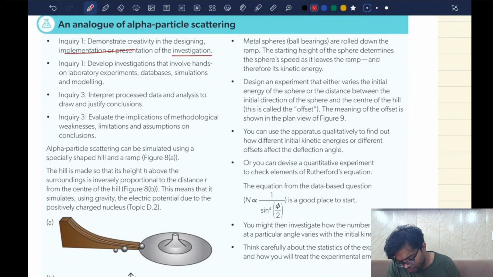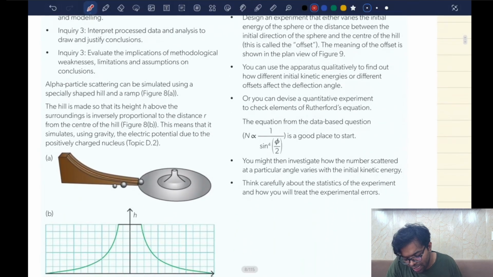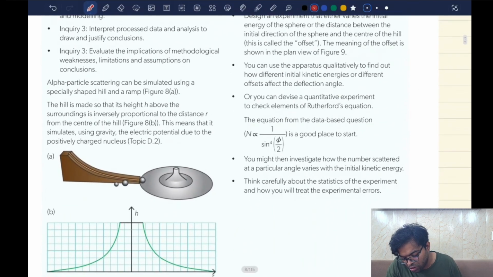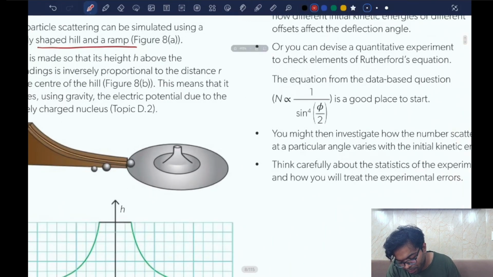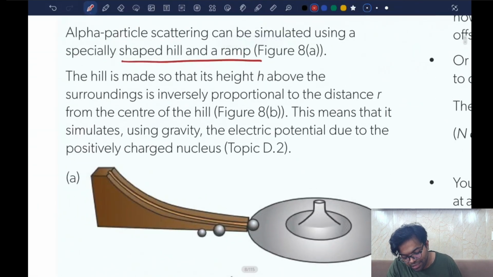Develop, investigate. Okay, wait. The alpha particle scattering experiment can be simulated using a specially shaped hill and a ramp. The hill is made so that its height h above the surrounding is inversely proportional to the distance r from the center of the hill.